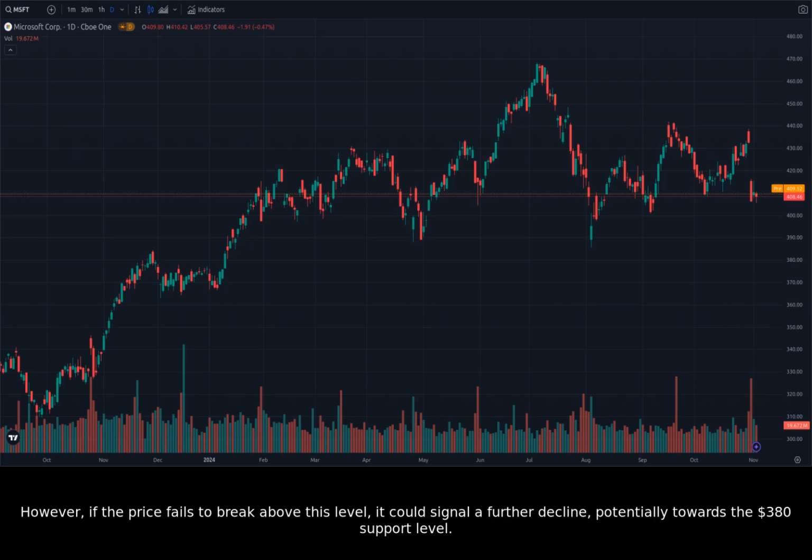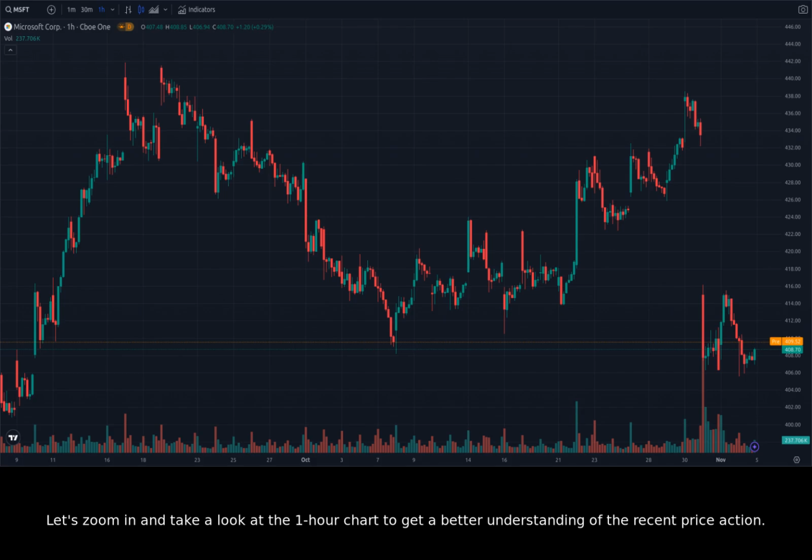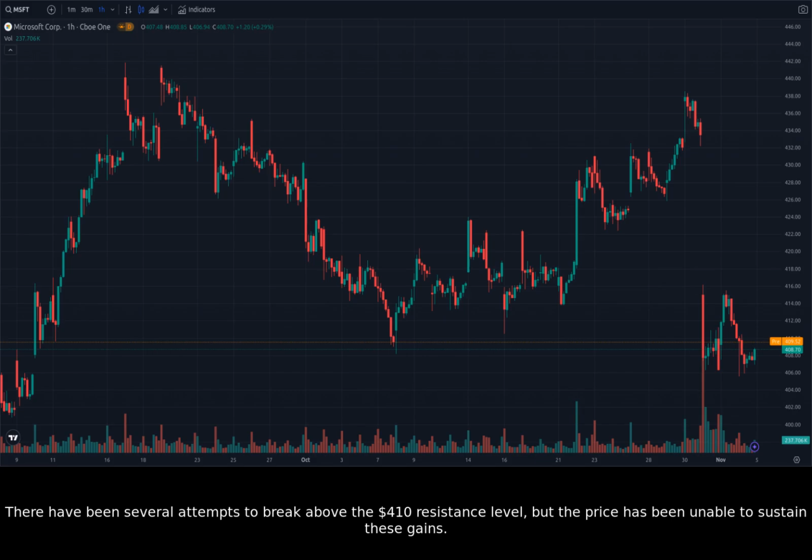However, if the price fails to break above this level, it could signal a further decline, potentially towards the $380 support level. Let's zoom in and take a look at the 1-hour chart to get a better understanding of the recent price action. On the 1-hour chart, we can see that the price action has been relatively volatile over the last few days. There have been several attempts to break above the $410 resistance level, but the price has been unable to sustain these gains.